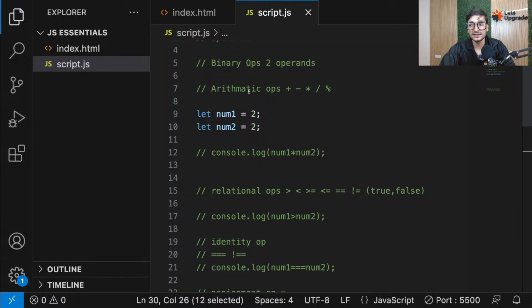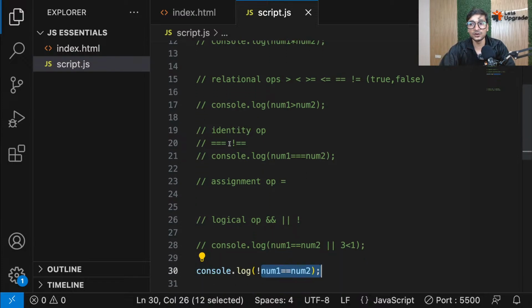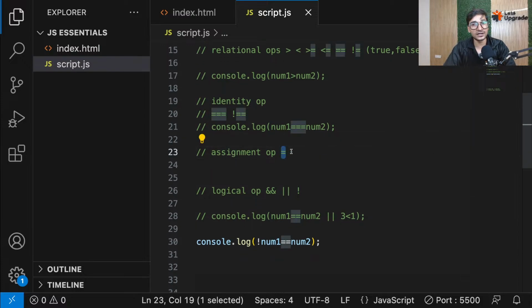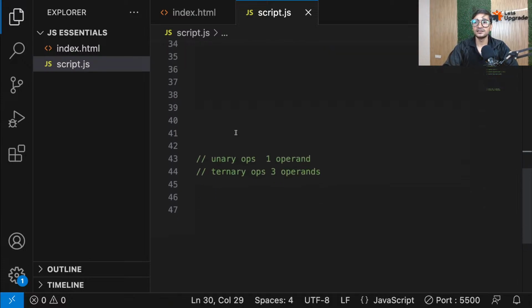Okay, all the binary operators: arithmetic for basic calculation, relational for comparing two data, and it will always give you true or false. Then you have identity, which gives you better power, better control over the comparison, so that type coercion doesn't give you any problem. Then you have the assignment operator, which I have only mentioned equal to, but there are some more which I want you guys to look at. So go in the documents and look up some more assignment operators, guys. I've only told you about the one that is equal to. Okay, and then after that we have seen the logical ones which are important. Okay, now then guys, after this, let's move ahead to the next category, which is going to be the unary,